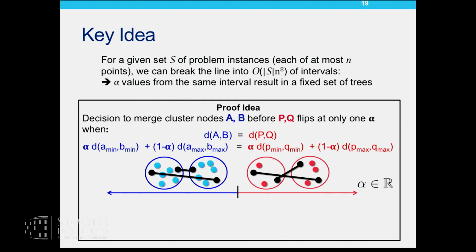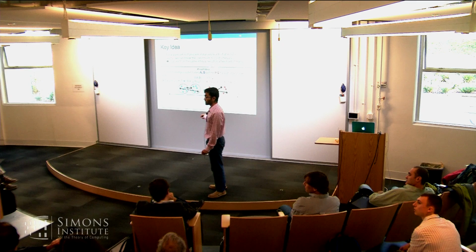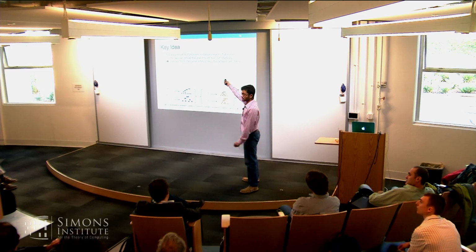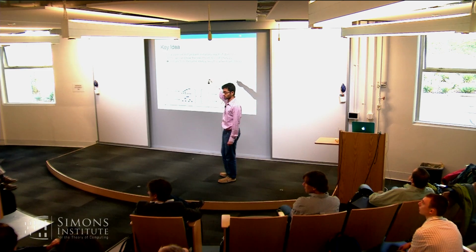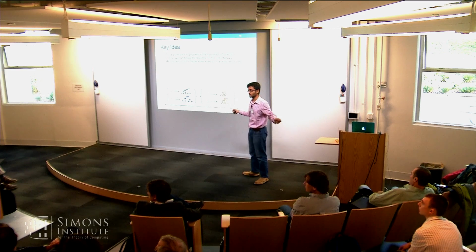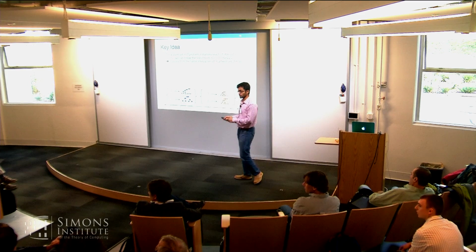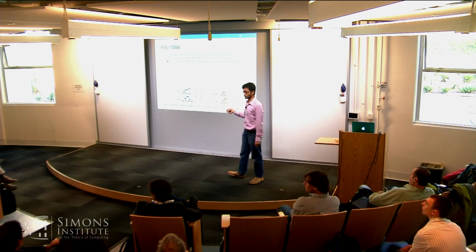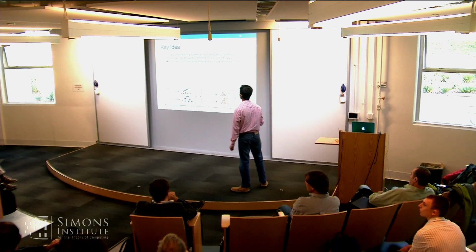Recall that in the merge step, yeah. You mean no matter what the input is, with this interval of alphas, you will be within this family of trees? No, it depends on the inputs. Given a set of problem instances, I can explicitly break the range of values of alpha. So this is not a global partition, independent of the inputs.